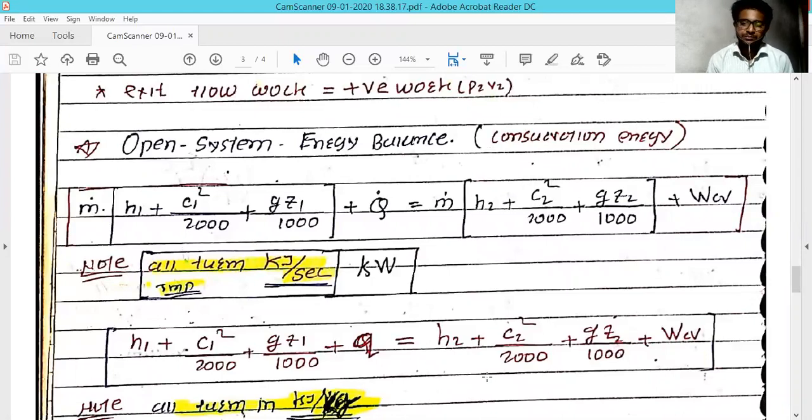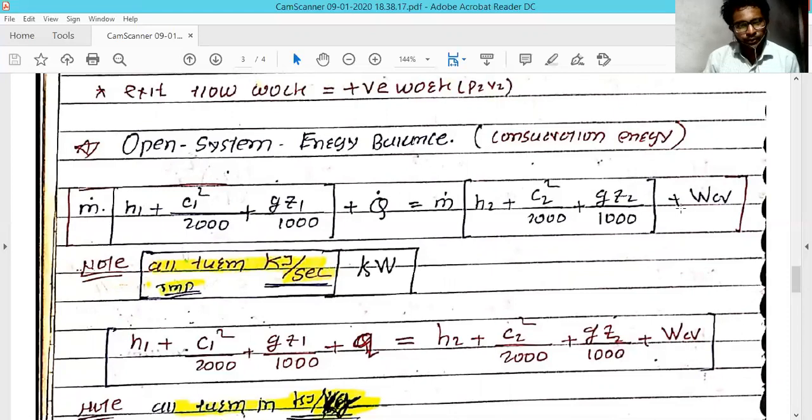In a similar way, this is the inlet point, and this is the exit point. You get to know that whatever heat you are providing is converted into another form, as well as work. When you supply or remove heat, you get work in the other form. In this formula, all terms are in kilojoules per second, and you know that joule per second is the watt.